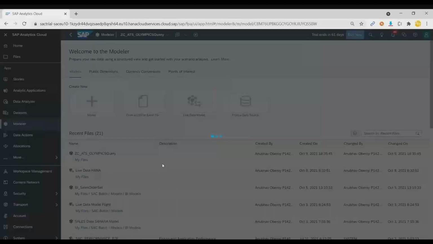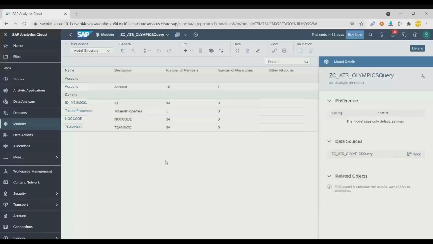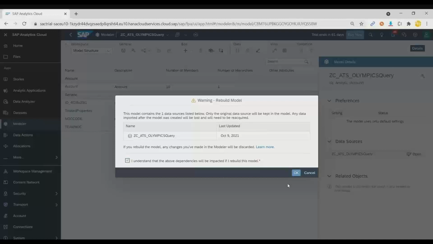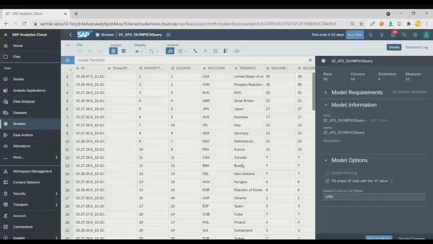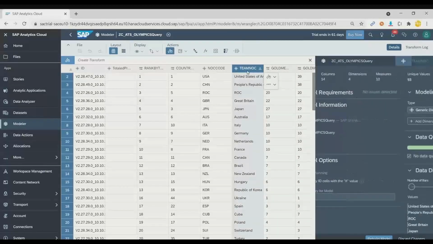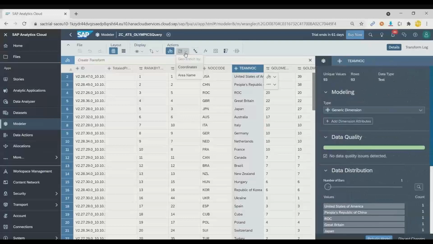And in our model, we can also do geo enrichment of data. So you can see this is our model which we have created. If let's say you missed out something to create in the model, you can also go back to the model and rebuild this model. So for example, if I want to create a map, then I need coordinates to point out my location on the coordinates. So that's where I am going to go ahead and create a coordinate. So I can go back to geo enrichment, area name.